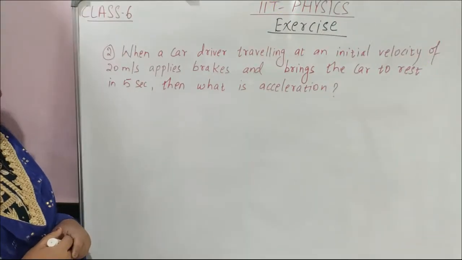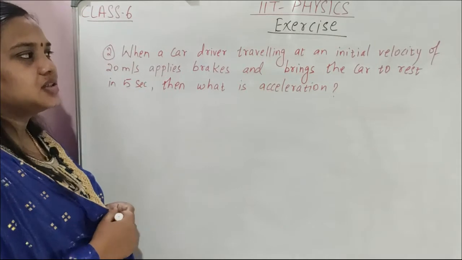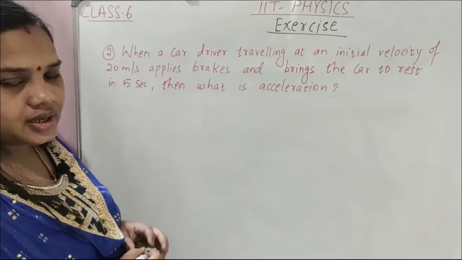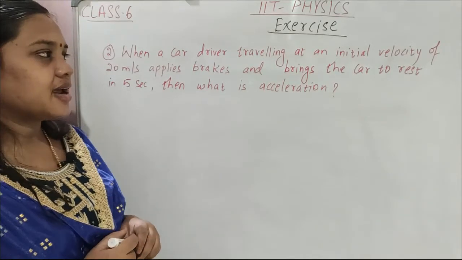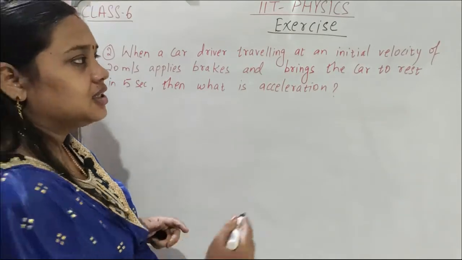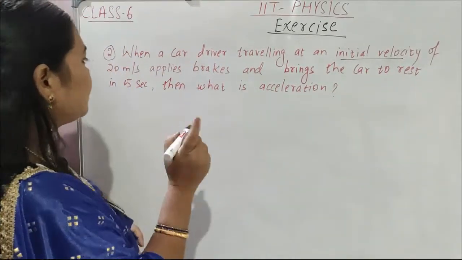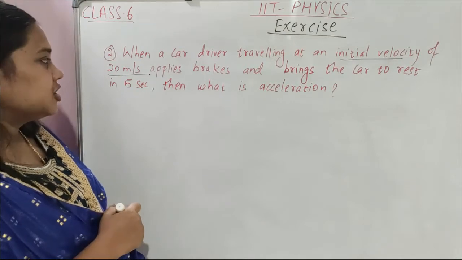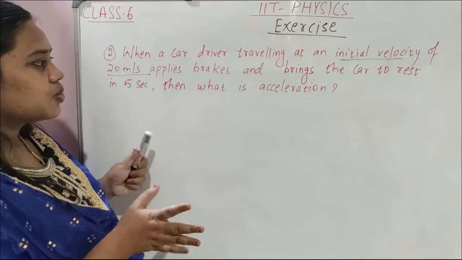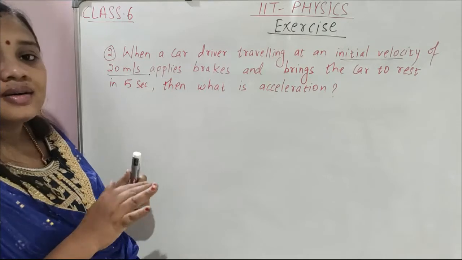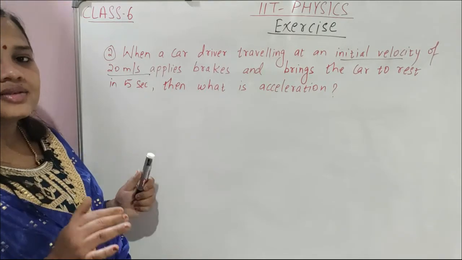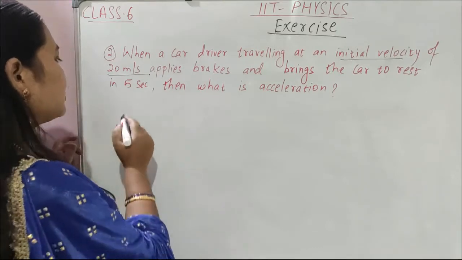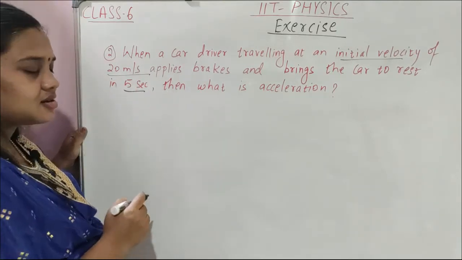So see children, the next question is: a car driver traveling at an initial velocity of 20 meter per second, okay, the car driver is traveling with an initial velocity. Initial velocity means starting velocity. Starting velocity is 20 meter per second. Applies brakes and brings the car to rest in 5 seconds. Then what is the acceleration?